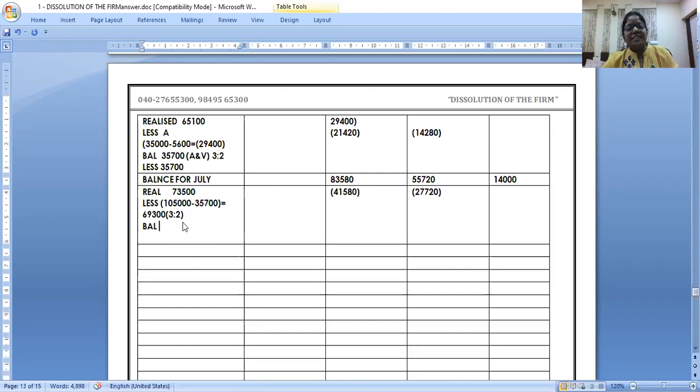Now tell me, how much is the balance? 73,500 minus 69,300 you have paid. Now balance is 4,200. Now I paid 35,000 to A, 1,05,000 to Arun and Varun.